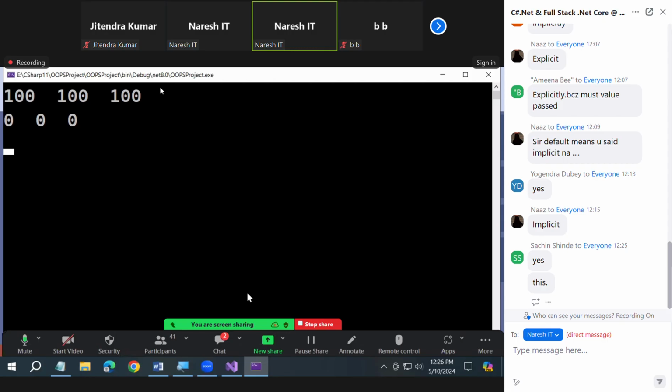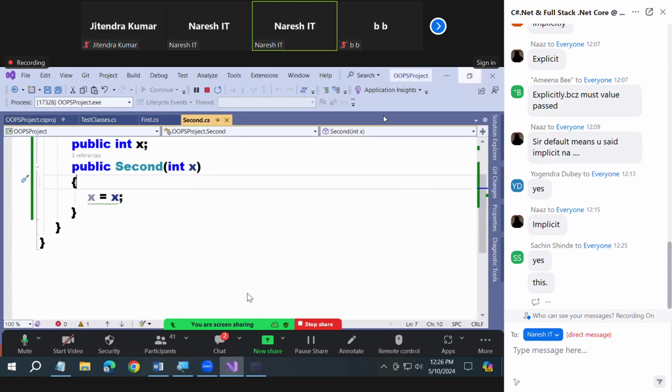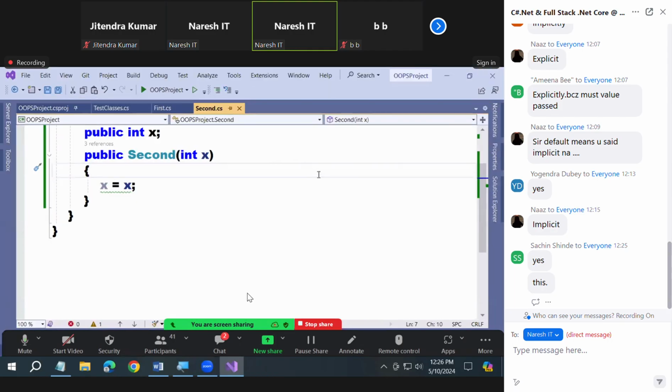What is the meaning? A field and a variable can have the same name.